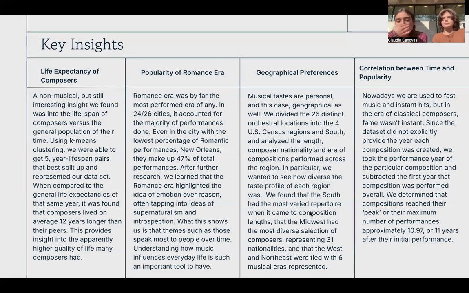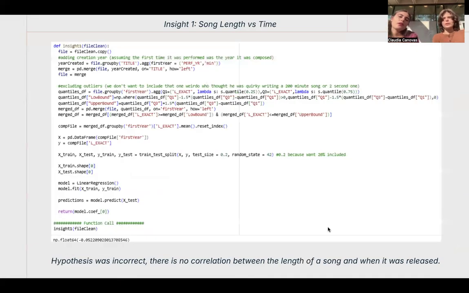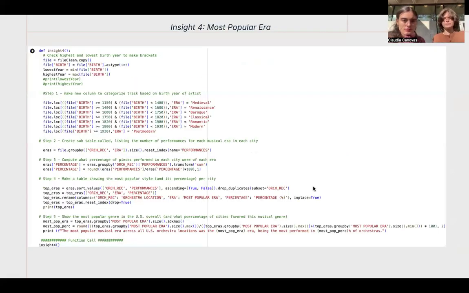So overall, this project has a lot of interesting insights. We're going to focus on the main two that answer our hypothesis. So the first one that really answers our hypothesis is, does song length and time have any correlation? And using a linear regression on scikit-learn, we learned that there is no regression at all, but this did require eliminating outliers, but we'll speak on that later.